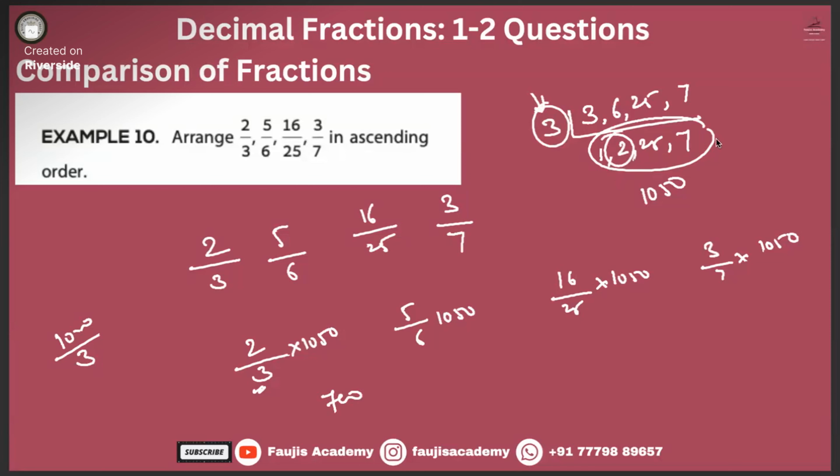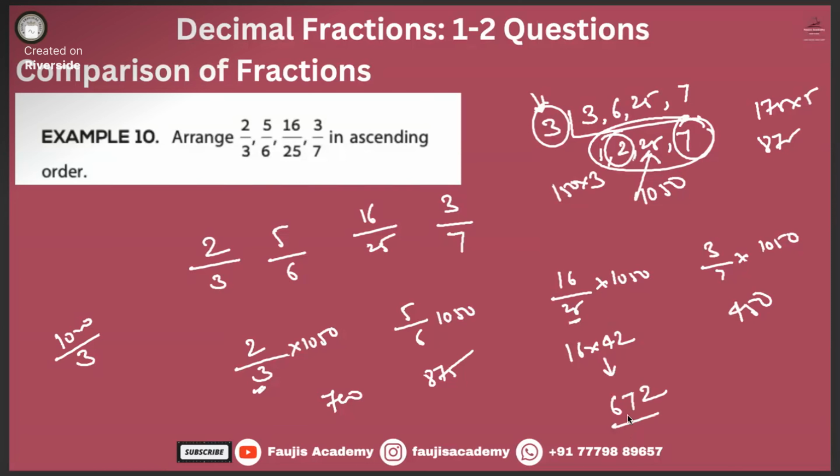So 25 into 7 is how much? 175. 175 into 5 is how much? 875. It has to be divided by 25. So leave behind 25 and then do 3 into 6. 3 into 2, 6. 42. So 16 into 42. Leave behind 7 in this one. How much is that? 25 into 2, 50 into 3 is 150. Into 3 is how much? 450. How much is this value?